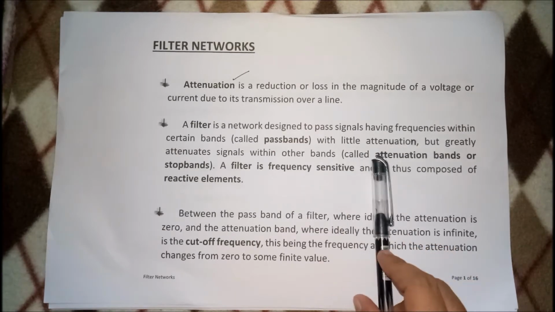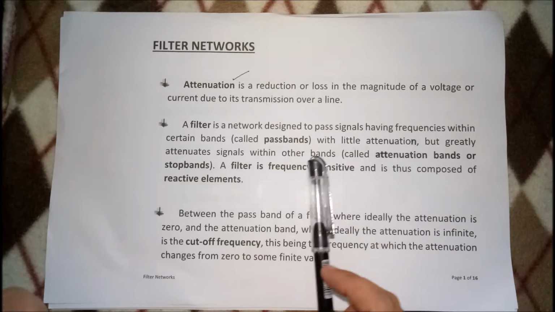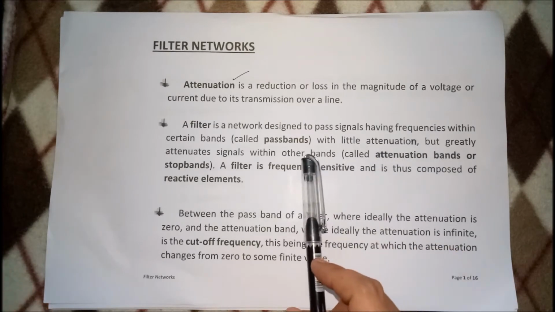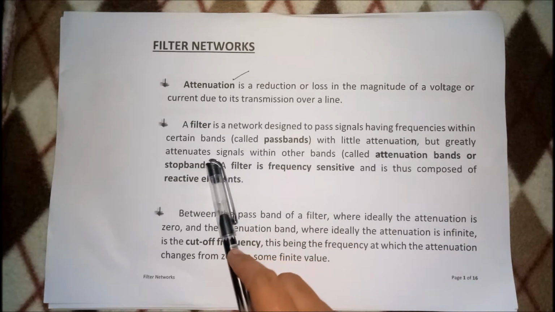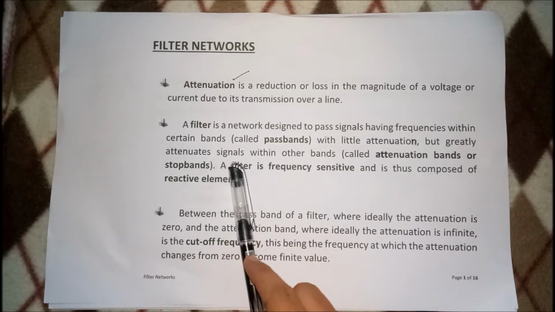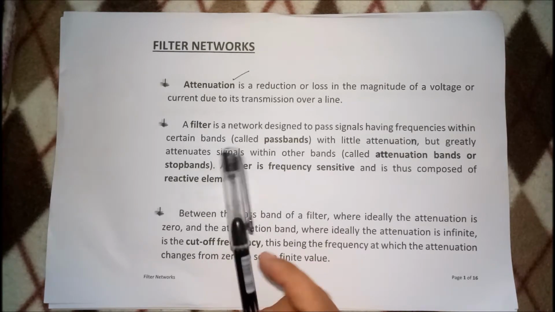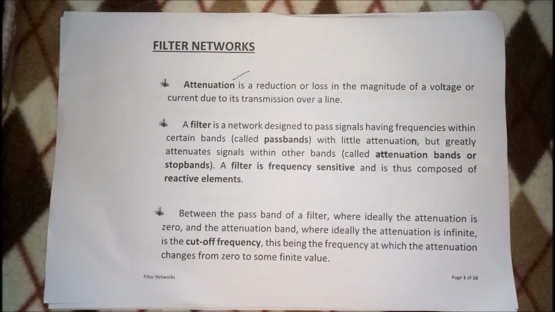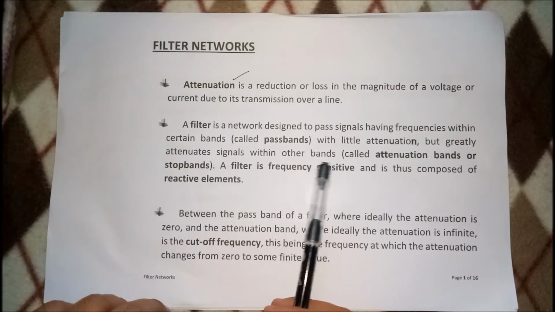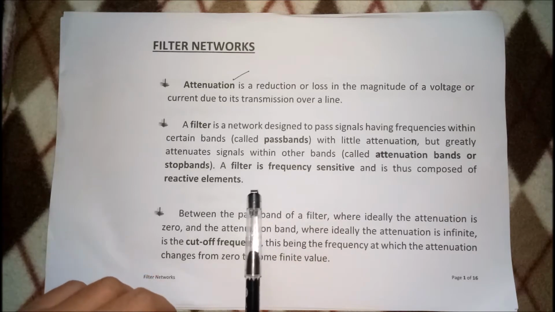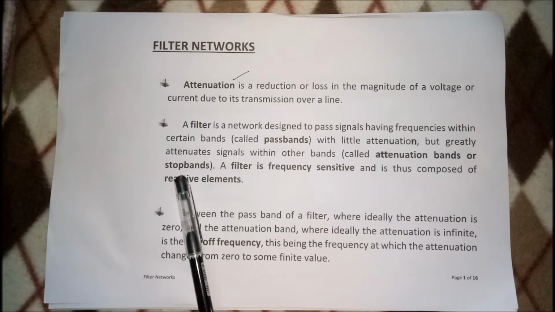Okay, little attenuation. But meron din namang other frequency na yung signal is ina-attenuate niya. Ibig sabihin, masyadong mababa na yung output ng iyong voltage kasi nga in-attenuate niya na. Ang tawag mo dun sa mga signal na yun is the stop bands.